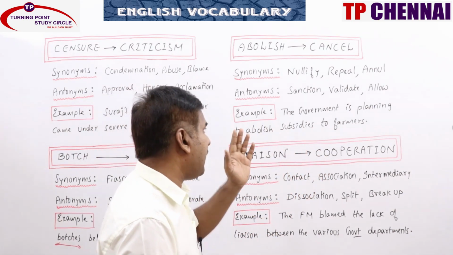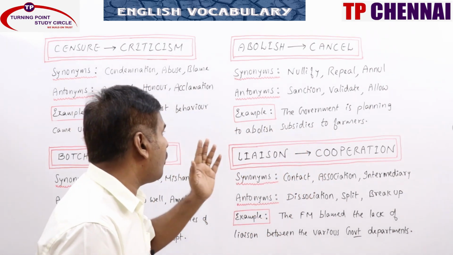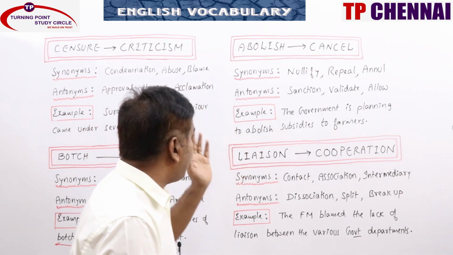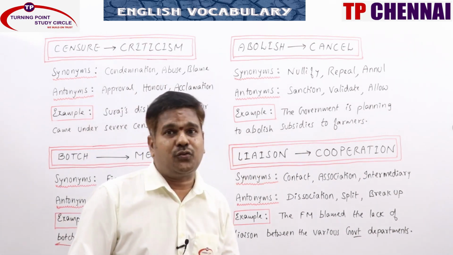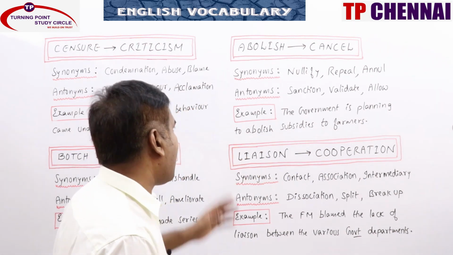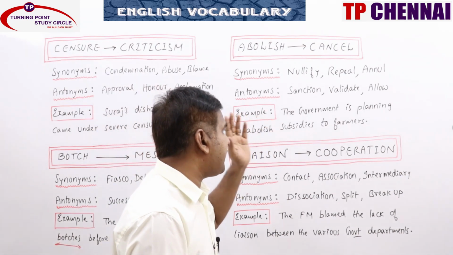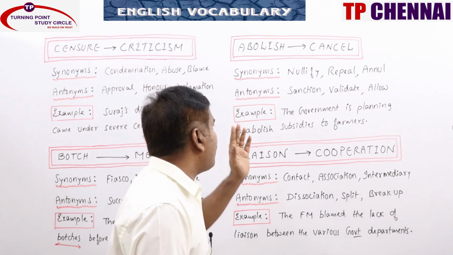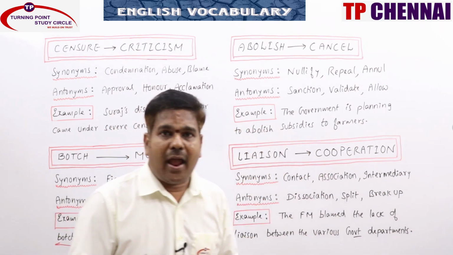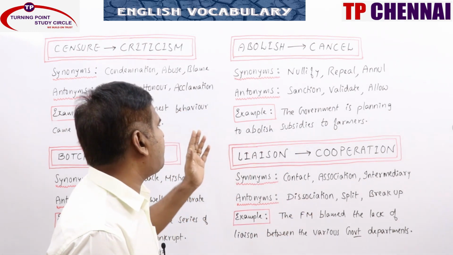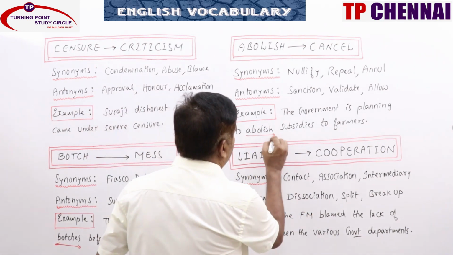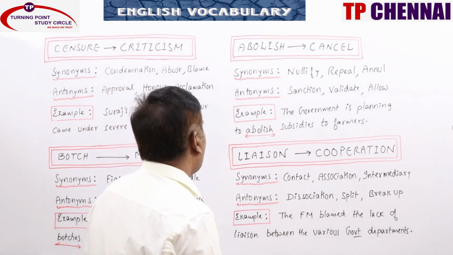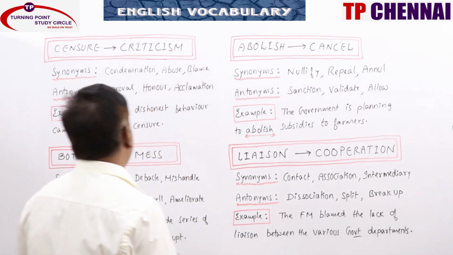Synonyms: nullify, repeal, annul, rescind, revoke, set aside, destroy, annihilate, do away with, abrogate, overturn. All these words can be related to synonyms. Antonyms: sanction, validate, allow, approve, permit, set up, revive. All these words can be related to antonyms. Example: the government is planning to abolish subsidies to farmers.